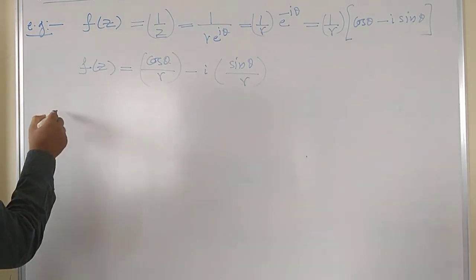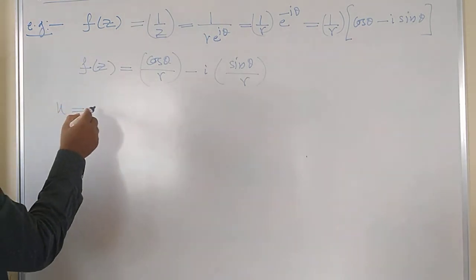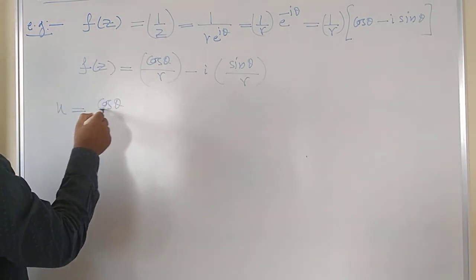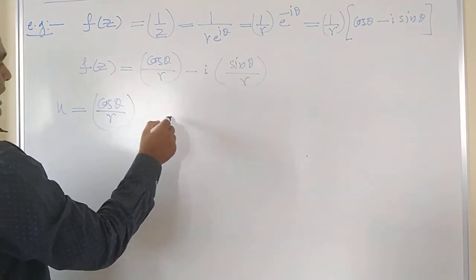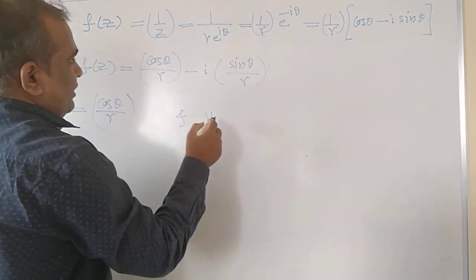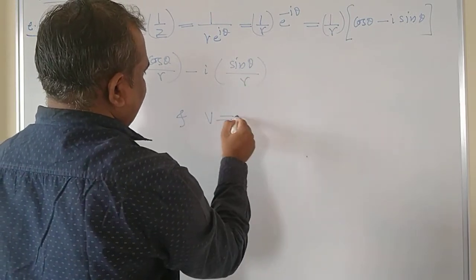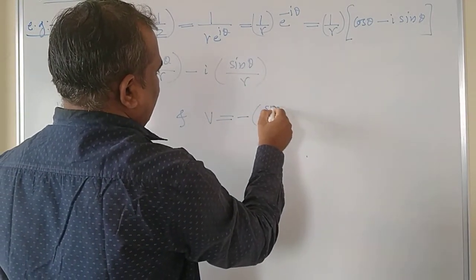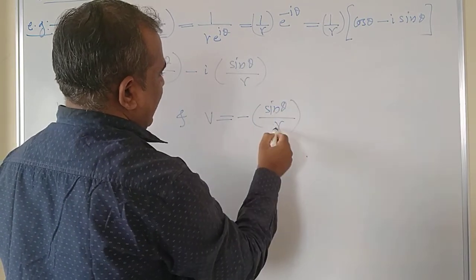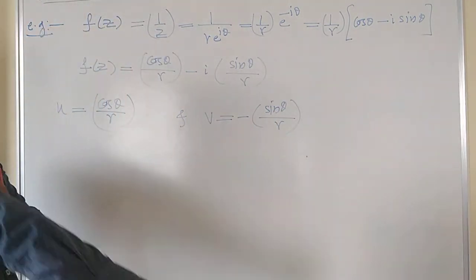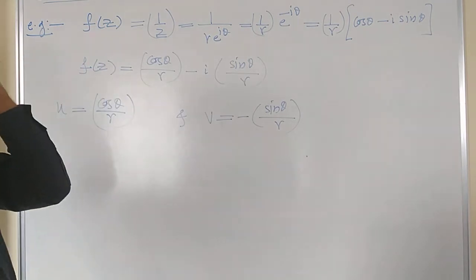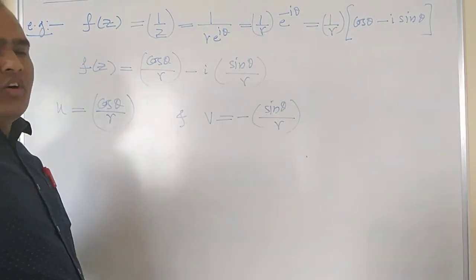Now identify the u and v. What is u? Your u here is cos theta by r. And what is your v? Your v is equal to minus sin theta by r. Got it? And apply the Cauchy-Riemann conditions.